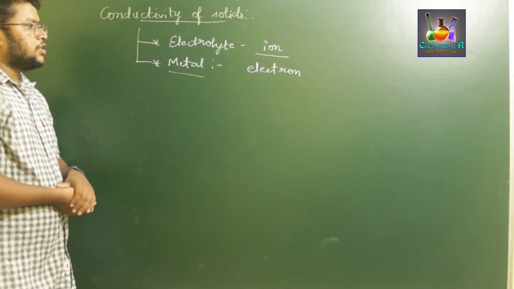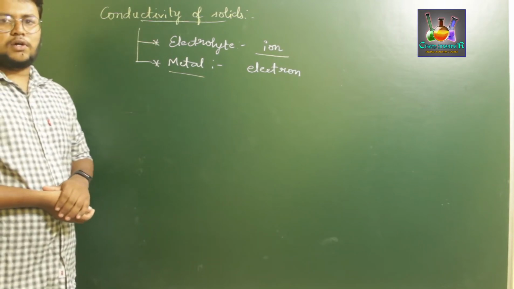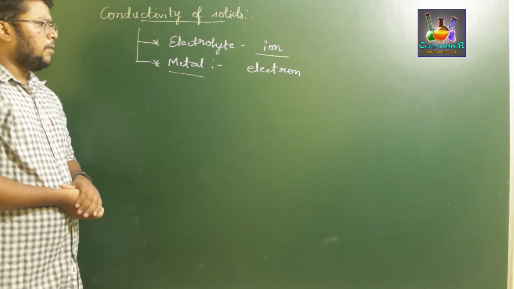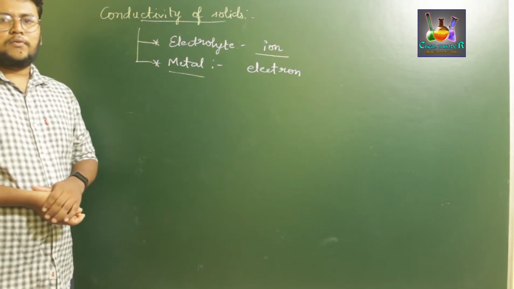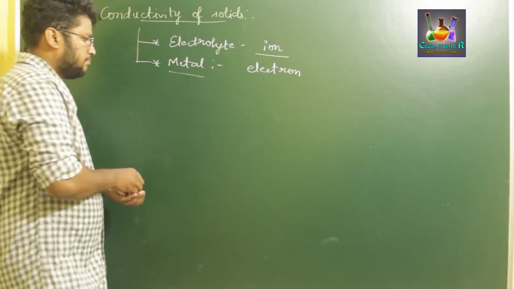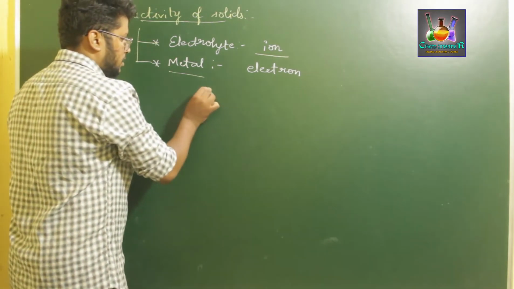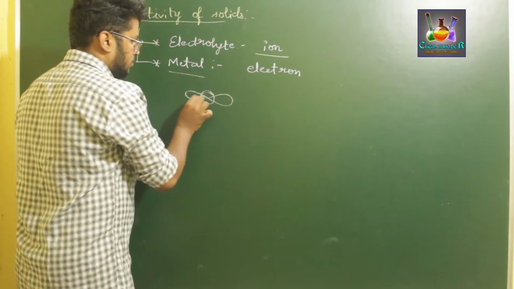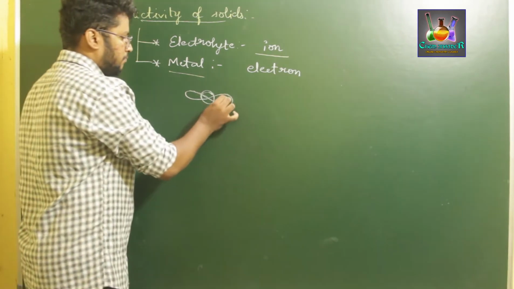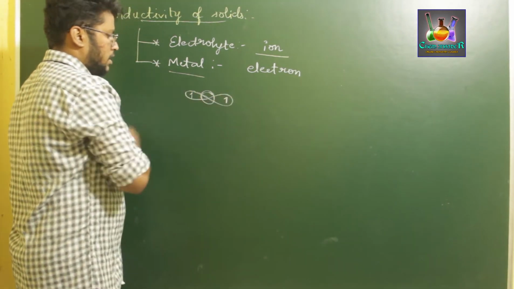The conduction of electricity is because of overlapping of atomic bonds with conduction bands. If you consider an atom such as this, it has valence electrons present in it. Let us say these are the valence electrons.